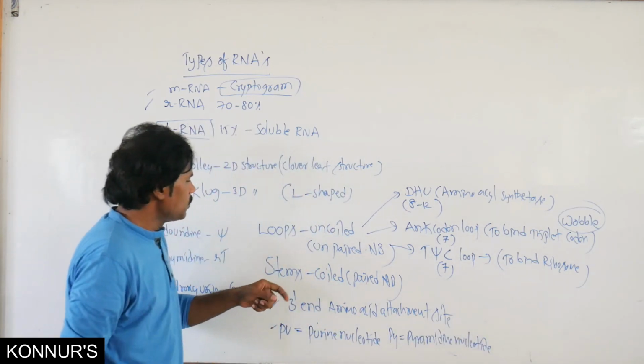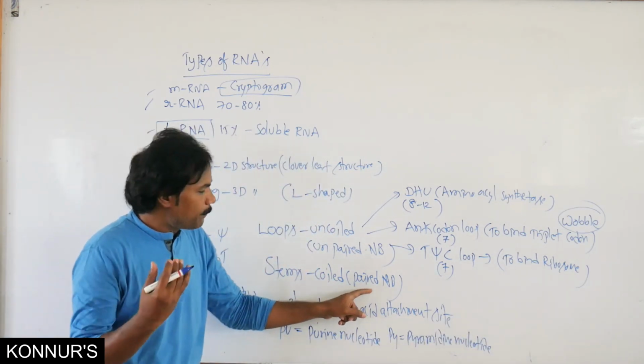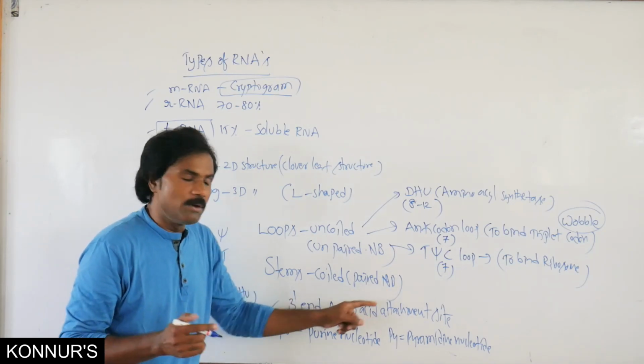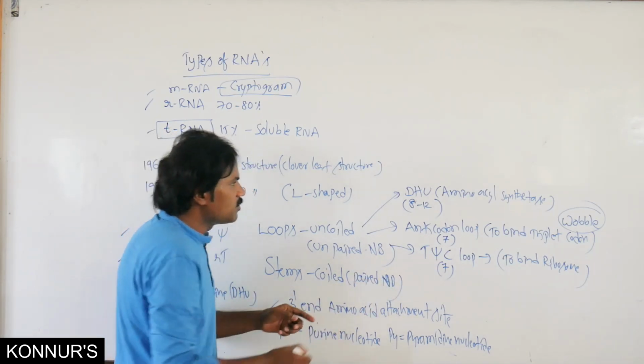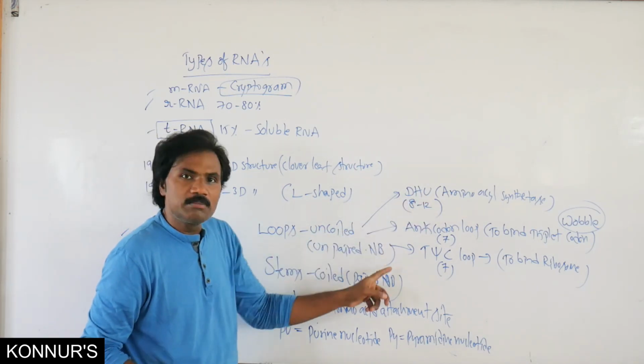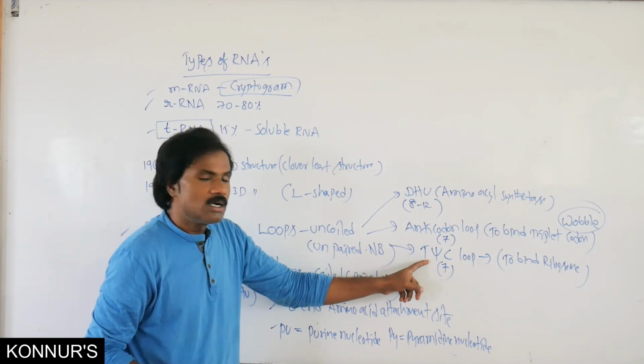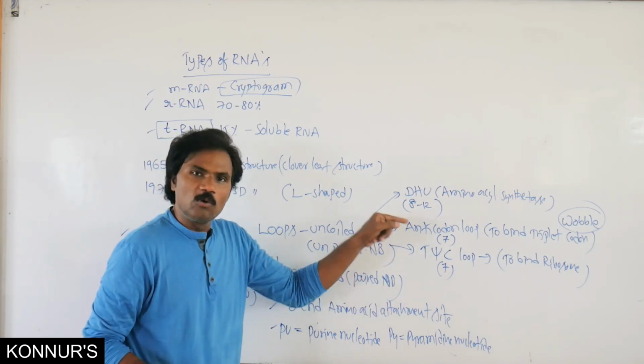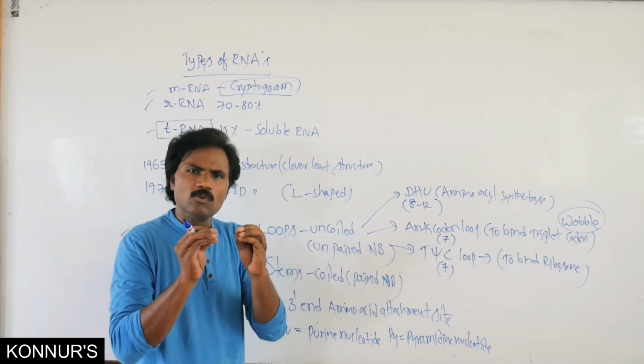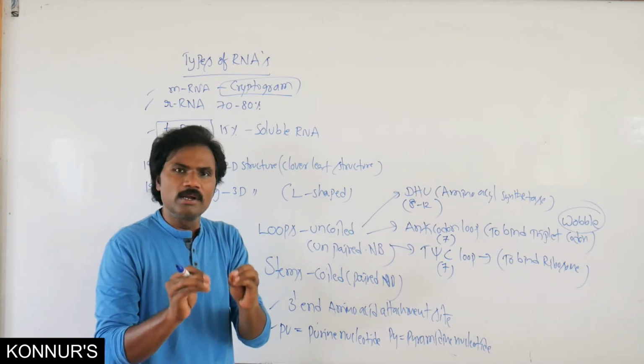Similarly, the paired nitrogen bases form the DHU stem, the anticodon stem and the T-psi-C stem. Instead of loops, that is very simple. Wherever loops, remember uncoiled.